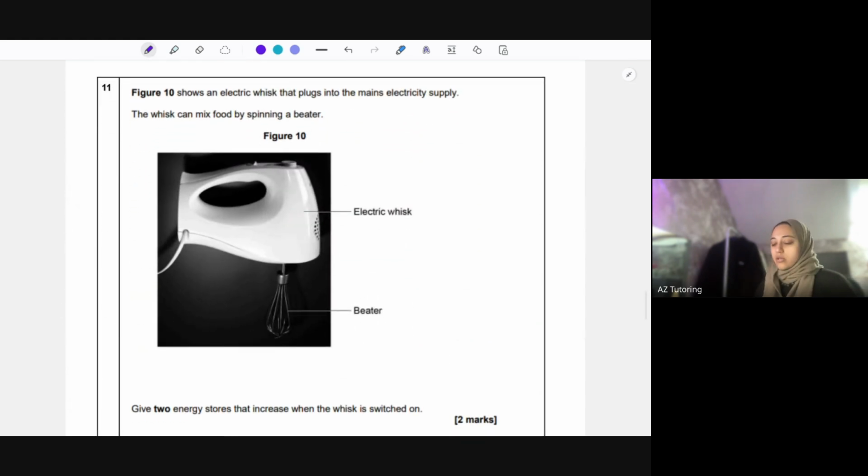Okay, question 11. Figure 10 shows an electric whisk that plugs into the mains electric supply. So remember, with the mains electric supply, you need to know the voltage of that. So for the UK, that's 240. The whisk can mix food by spinning a beater. So we've got the electric whisk and we've got the beater.